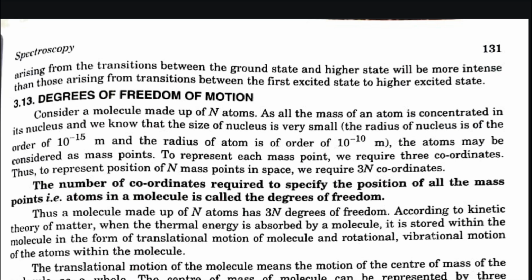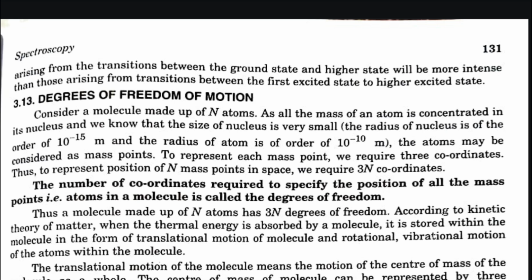3.13 Degrees of freedom of motion. Consider a molecule made up of n atoms. As all the mass of an atom is concentrated in its nucleus, and we know that the size of a nucleus is very small, the radius of the nucleus is of the order of 10 to the power minus 15 meter and the radius of an atom is of the order of 10 to the power minus 10 meter. The atoms may be considered as mass points.